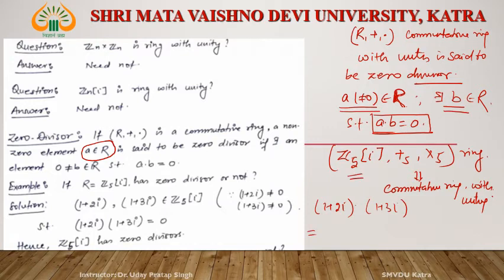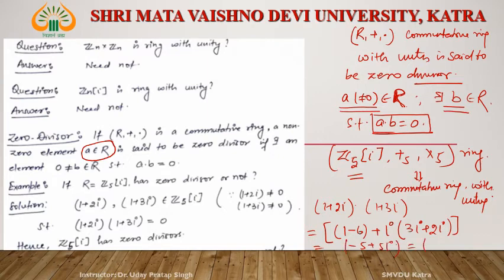Remember that the operation is modulo 5. 1 into 1 is 1, 2i into 3i is minus 6, plus the imaginary part, 3i plus 2i. It means minus 5 plus 5i.